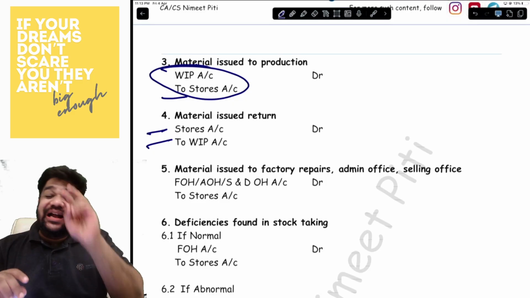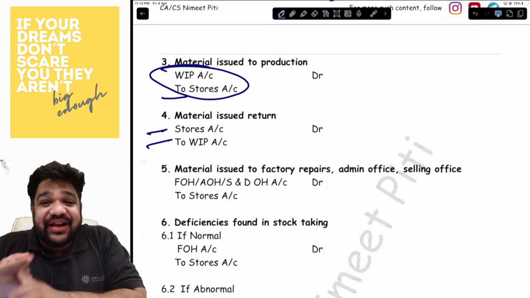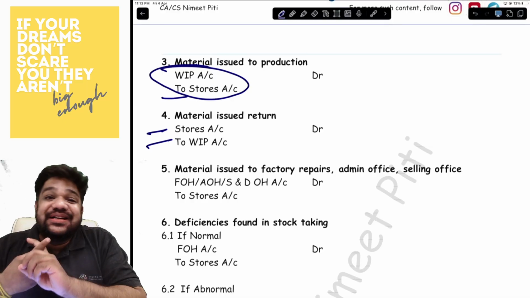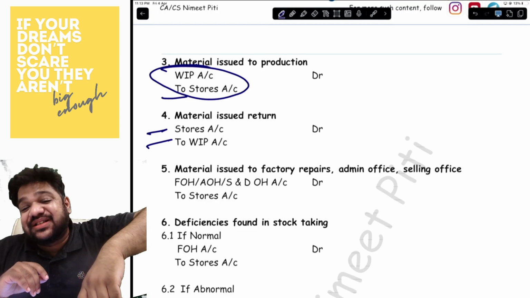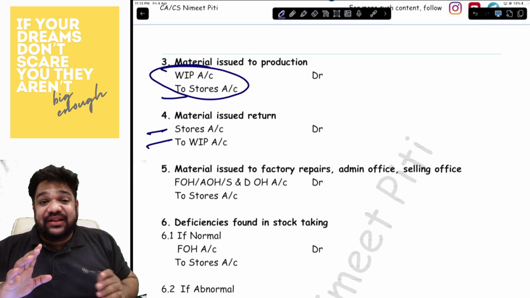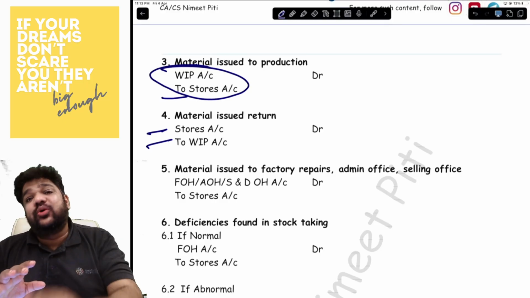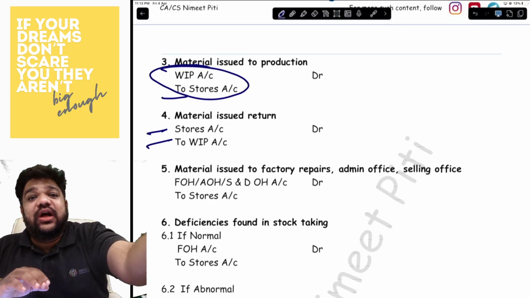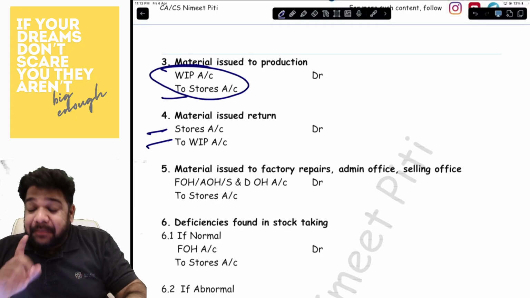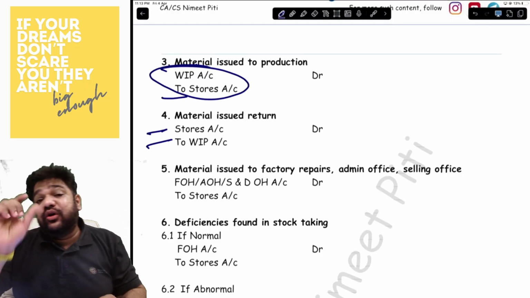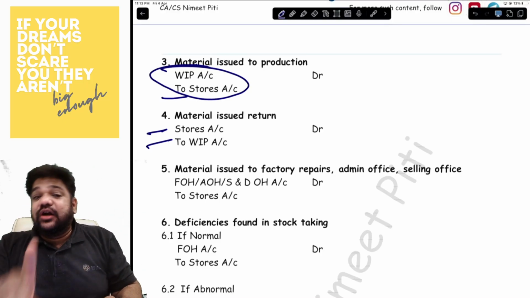Please keep it in mind there are two types of returns. One is a purchase return, the other is an issue return. Purchase return goes back to the vendor from whom you purchased. So stores are credited over there, but under issue return, you had issued material to the WIP account, they gave it back. So stores are debited back. So be absolutely careful whether the return is purchase return or issue return.